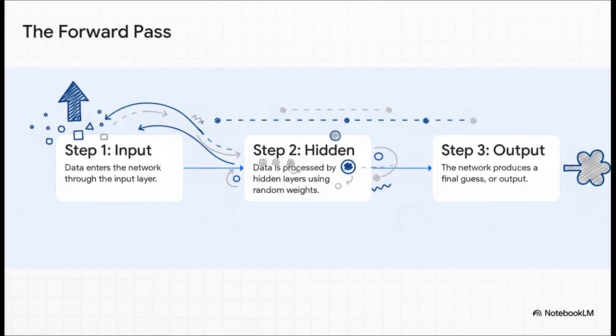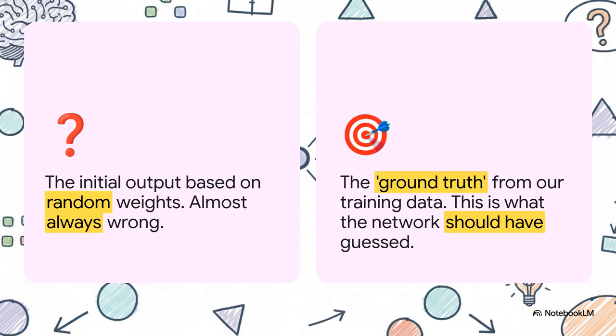When you feed it some data, that info flows from the input layer, gets jumbled around in the hidden layers based on those random weights, and then the output layer just spits out an answer. This whole process, from front to back, is called a forward pass. And because those weights are totally random, that first guess is almost guaranteed to be, well, garbage, way off. And that creates the big question: how in the world do you teach this thing to get better?